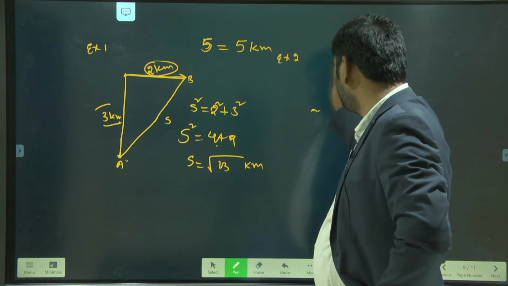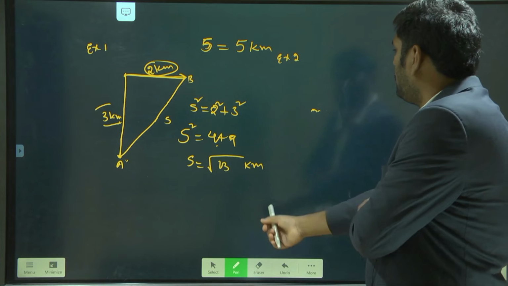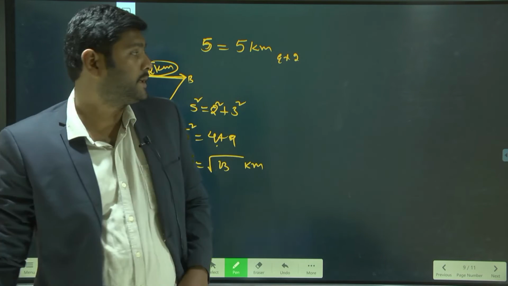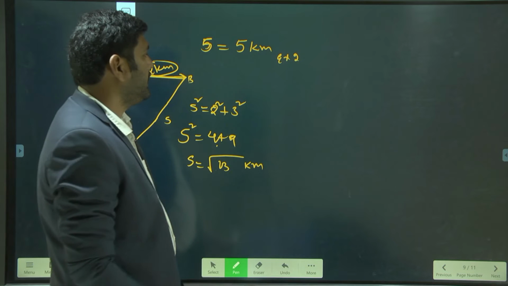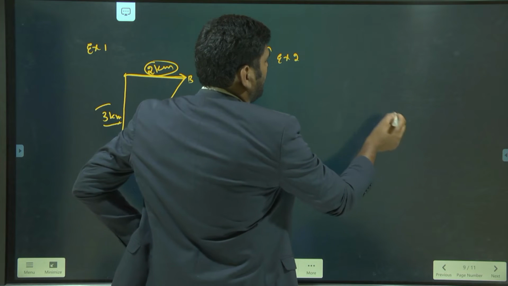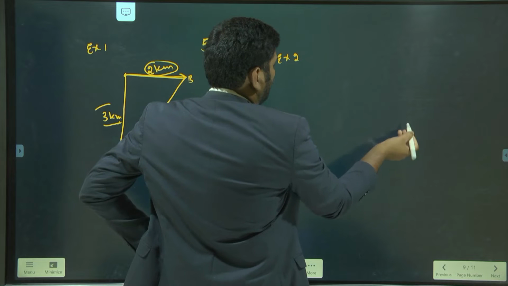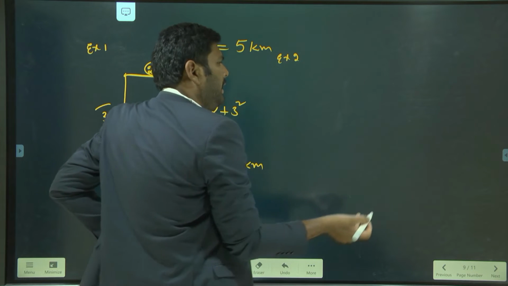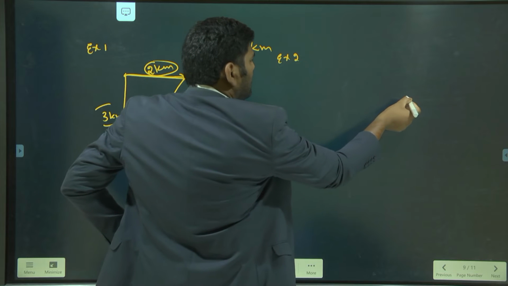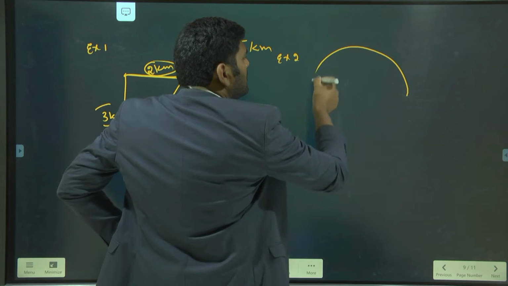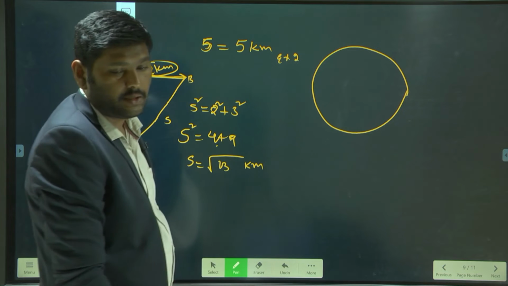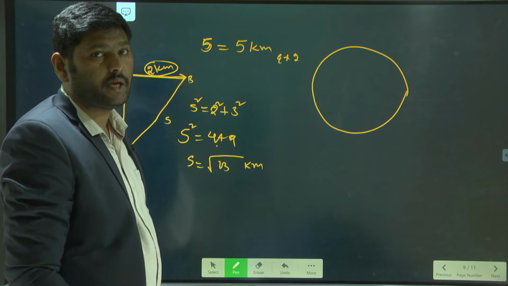Example number 2. An athlete is running in a circular track.